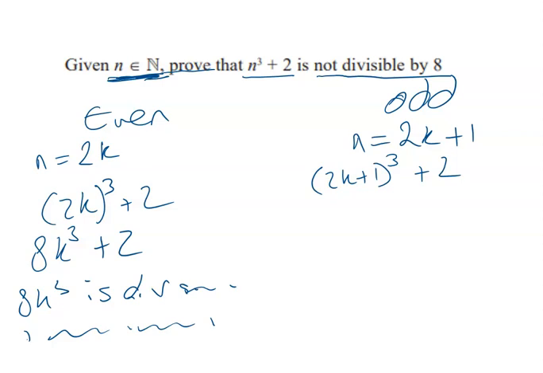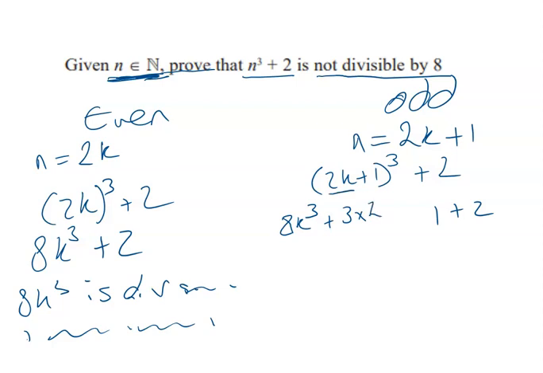You could just expand the brackets, write out the brackets and do it as a crab claw double bracket expansion or FOIL and then times by another bracket. But I'm going to do it by binomial. So the first thing is going to be cubed. So that's 8k cubed. The last thing gets cubed, so that's still 1. We've still got the plus 2 at the end. Then we're going to have 3 lots, so 3 times this squared times 1.